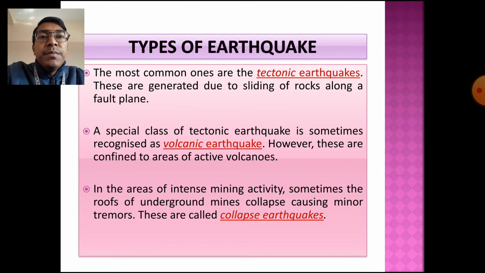People take out the minerals, maybe coal, petroleum, or whatever minerals, from underground. The underground mines are left empty, meaning a lot of material has been taken out of these mines. And sometimes in these mining areas, the roof of the mine falls. It collapses, and it causes minor tremors, minor shaking of the earth, which are known as collapse earthquakes.